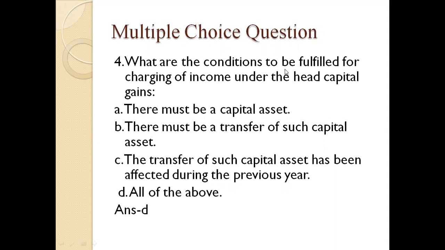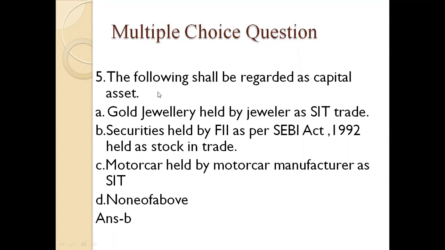Fourth one: what are the conditions to be fulfilled for charging of income under the head capital gains? The options are: there must be a capital asset, there must be a transfer of such capital asset, the transfer of such capital asset has been effected during the previous year. The answer is D, all of the above are necessary.